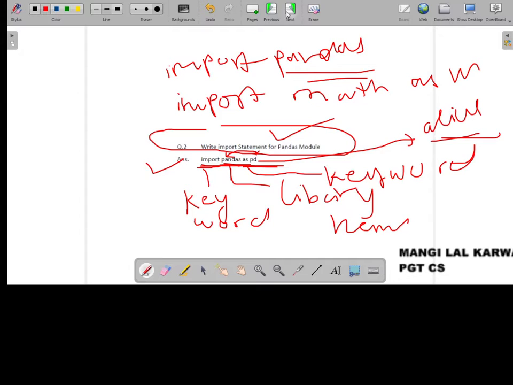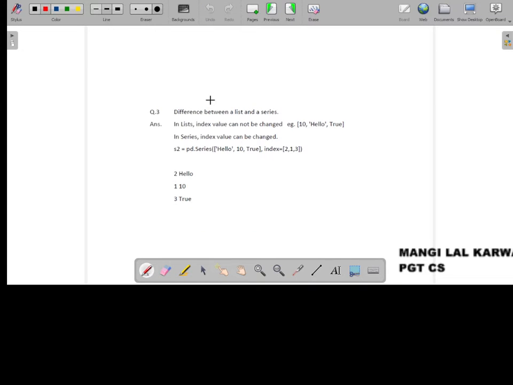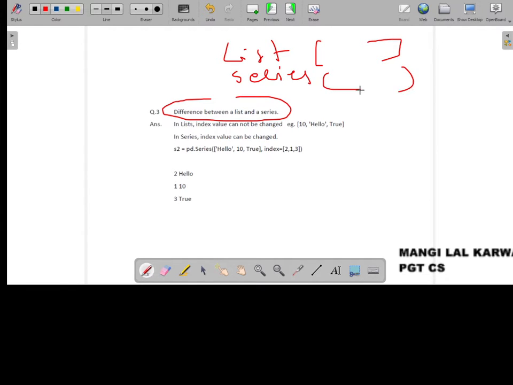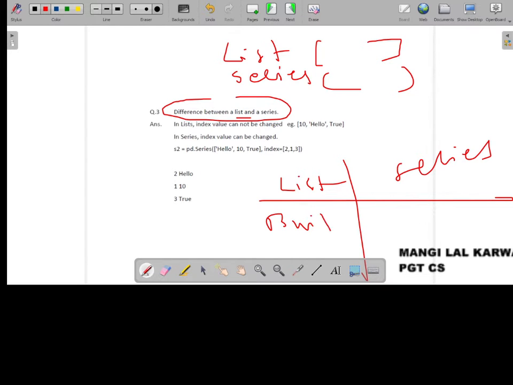Right. Next question is, difference between list and series. You know lists are enclosed in square brackets. Series is enclosed in parentheses. Now list is a built-in data type. List is what and series is what? List is a built-in data type, and series is a pandas data structure. So this is one difference.